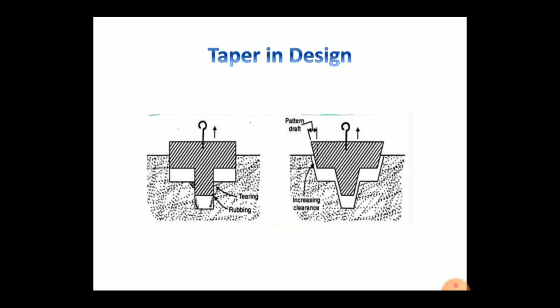The figure illustrates a pattern having a proper draft allowance. At the moment of pattern lifting, all its surfaces are well away from the sand surface. Thus the pattern can be removed without damaging the mold cavity.